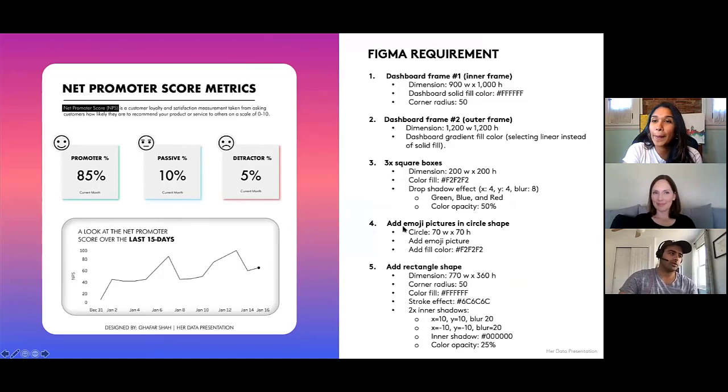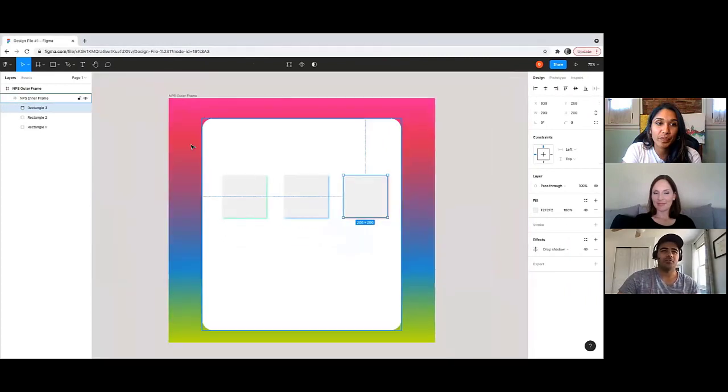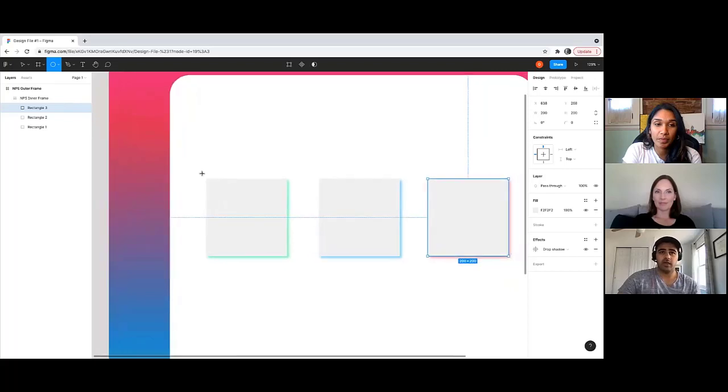So basically what we're going to do is add a shape. We're going to add an image into a circle. So I'll show you how that's done. We go back to the shape tools at the top left, select the ellipse shape, the circle. Let me zoom in on this and then draw your shape. Just draw like a circle.